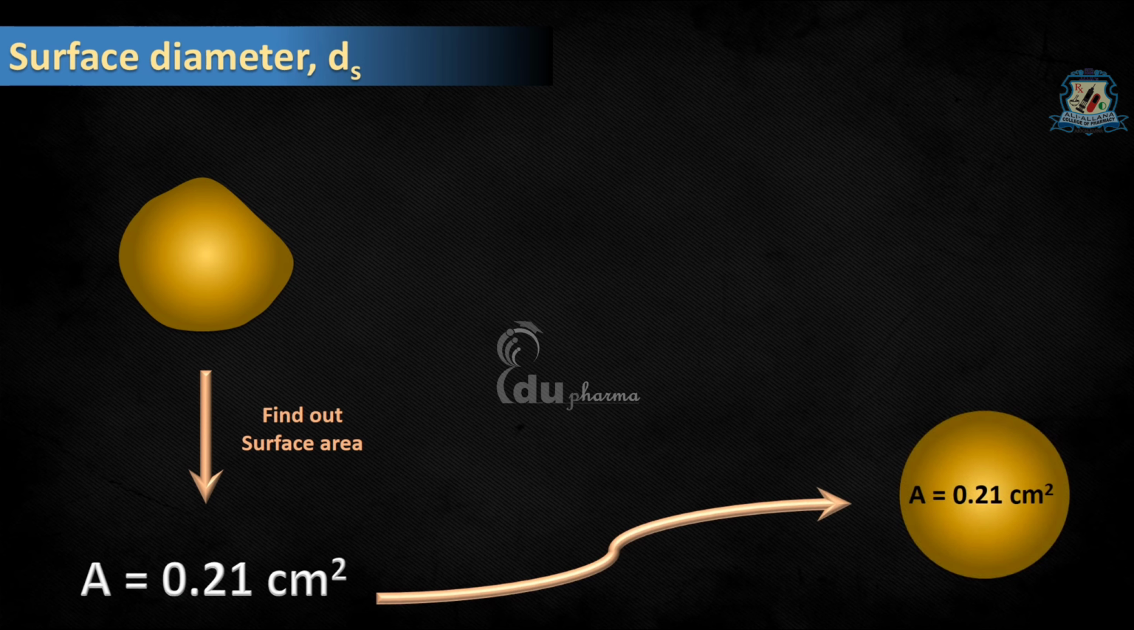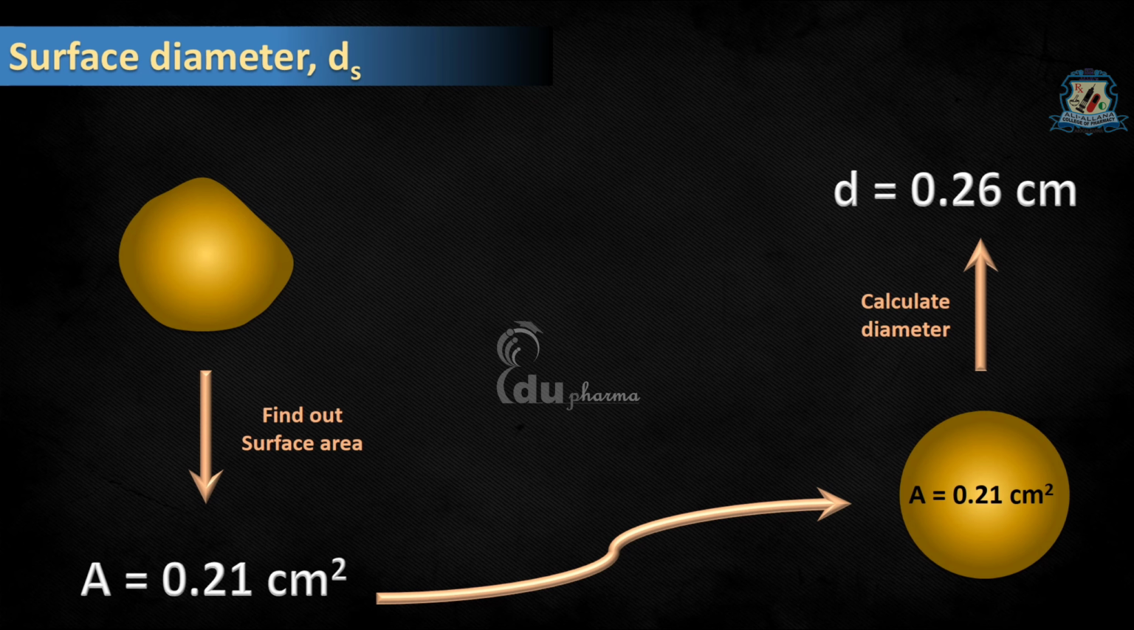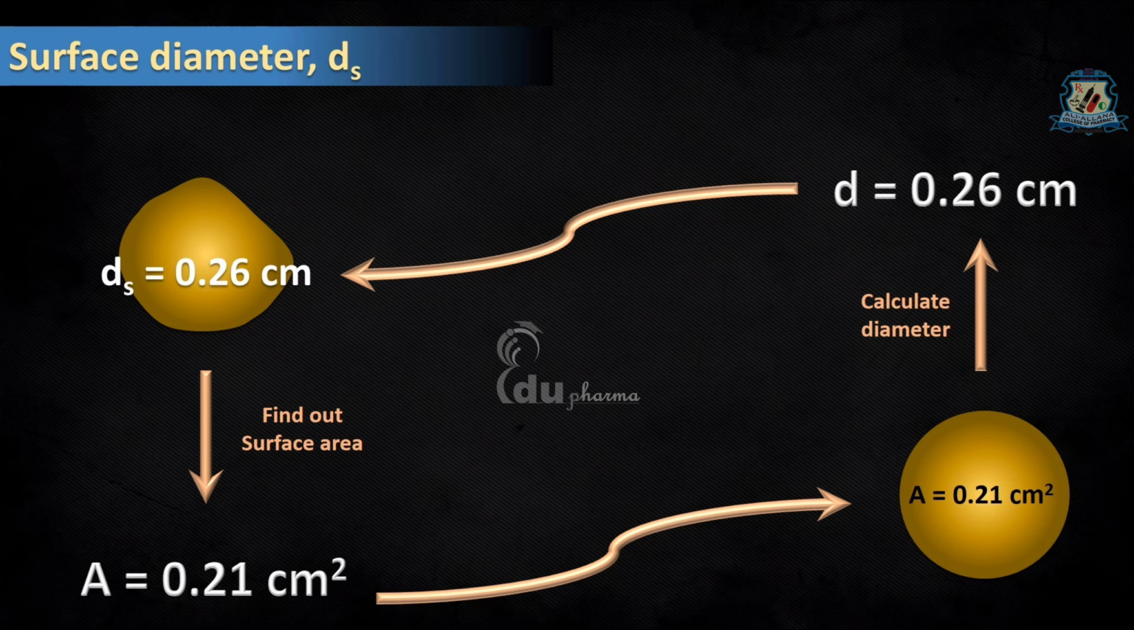Then take a spherical particle having the same surface area. Let both spherical and irregular particle have the same surface area of 0.21 cm square. Now what we are going to do is, we will measure the diameter of the spherical particle and it would be 0.26 cm. Apply this diameter to the irregular one, it would be the surface diameter of the irregular particle.